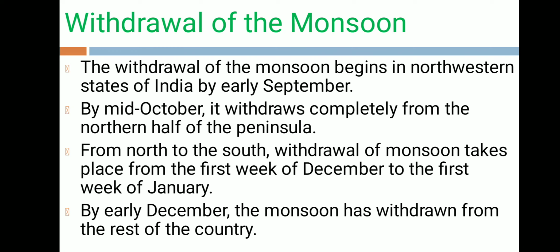See, onset and withdrawal of monsoon in islands is a little different. Islands receive the first monsoon showers because they are in the south of India. So they receive the first monsoon showers from the last week of April to the first week of May, and the withdrawal takes place very fast, progressively from north to south in the reverse direction. From the first week of December to the first week of January, it happens, and by this time, the rest of the country is already under the influence of winter monsoon.